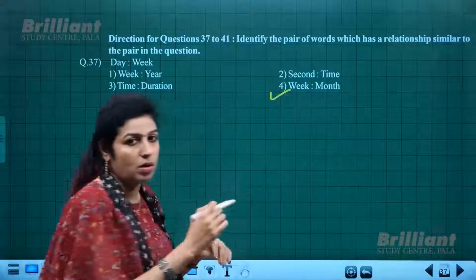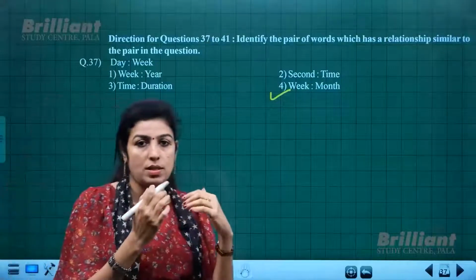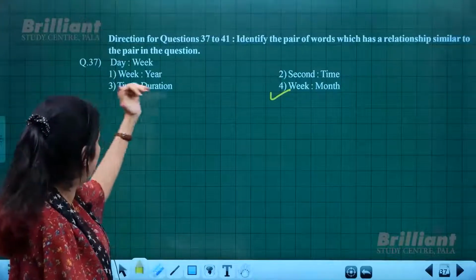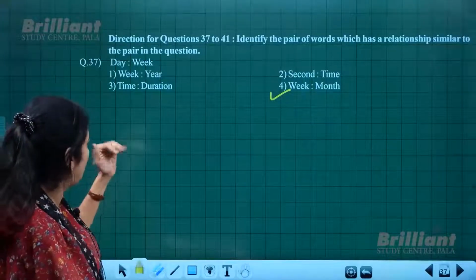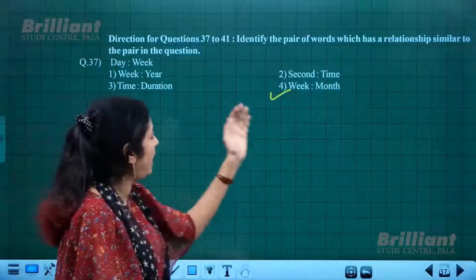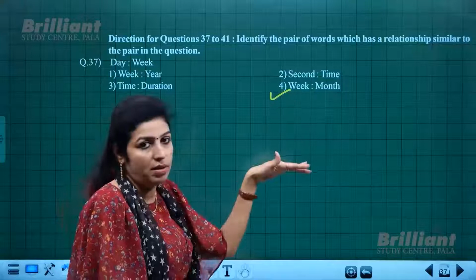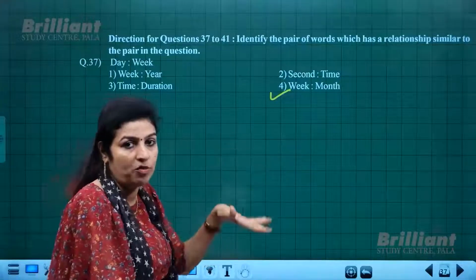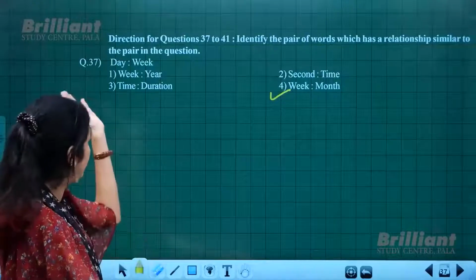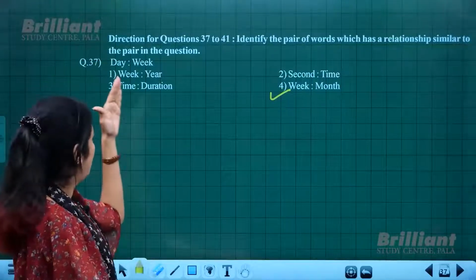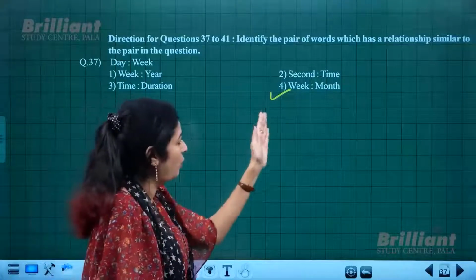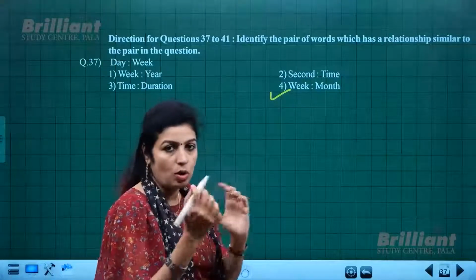That is the closest relationship. Here week and year is a far-fetched relationship. Of course we have weeks in a year, but it's a distant relation, isn't it? Then second and time, instead of that, seconds and minute would have made some sense. But the one which is closer in relationship, just like 7 days make a week, 4 or 5 weeks make a month. So that is closer.